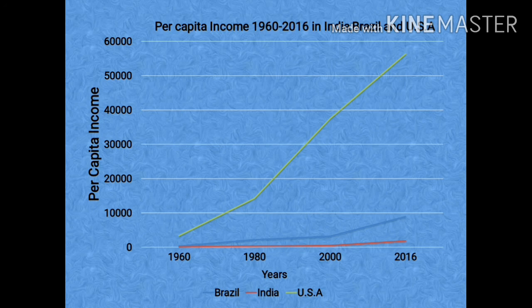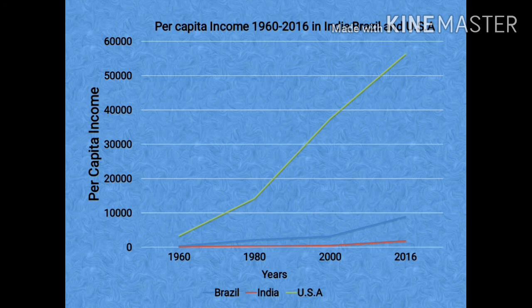Now what are the reasons for it? Let us understand. The reasons are that the population of USA is limited and also the population is well educated. Moreover, this country has developed many patents, and they do a lot of research for development, and they are competent in the mechanical and technological field. And therefore we can find that there is so much difference in the per capita income of USA and India and Brazil.